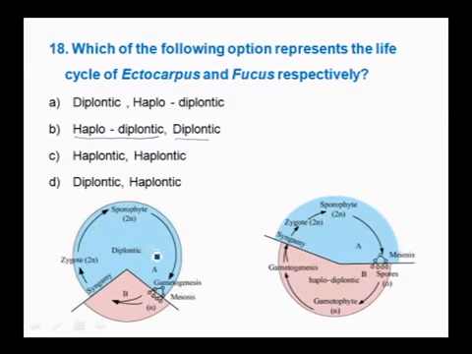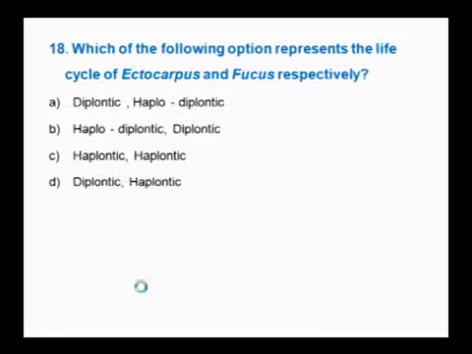In diplontic, usually... Which of the following options represents the life cycle of Ectocarpus and Fucus respectively? Options are diplontic, haplodiplontic; haplodiplontic, diplontic; haplodiplontic, haplontic; diplontic or haplontic.